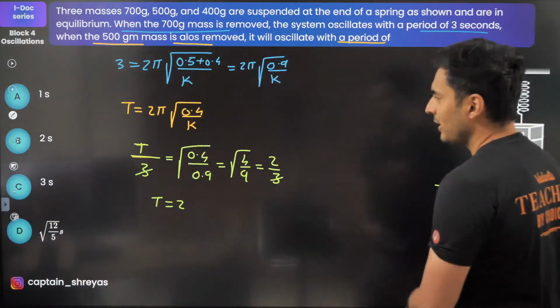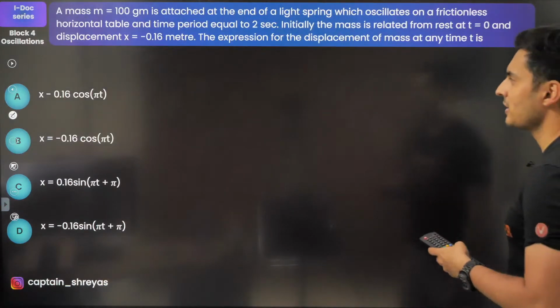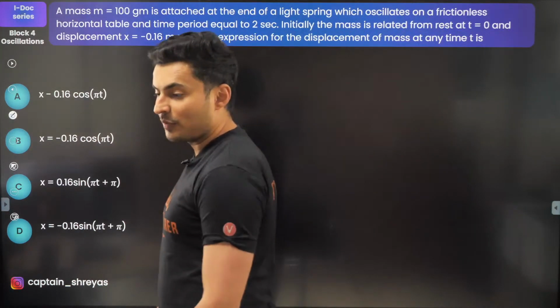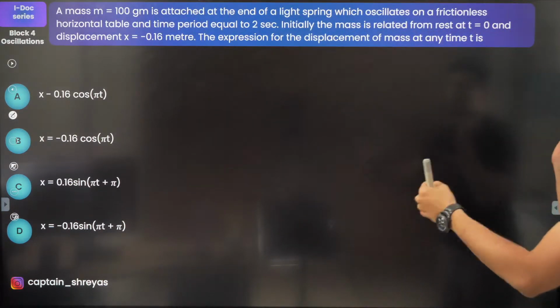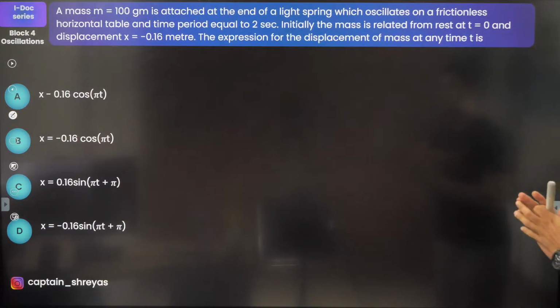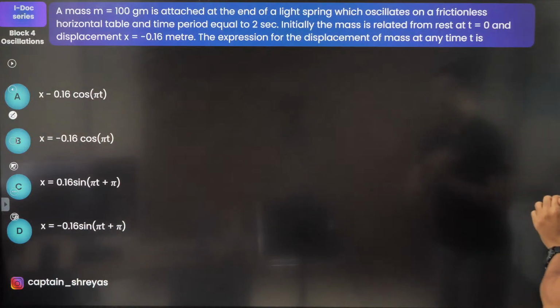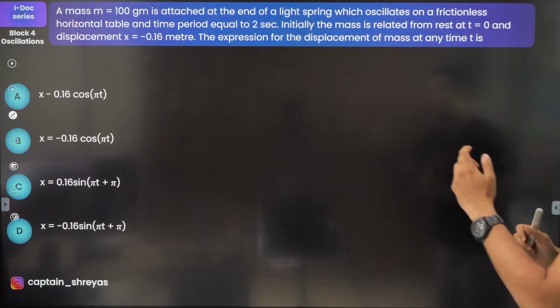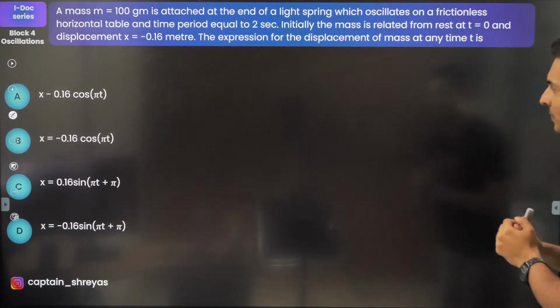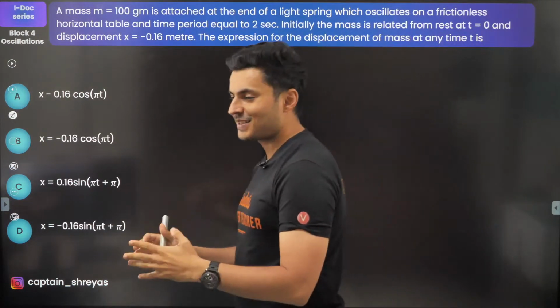Okay, very good. Moving on to the next question, coming up on your screen. A mass m of 100 grams is attached at the end of a light spring. It oscillates on a frictionless table. Time period is 2 seconds. Initially the mass is at rest, at time 0, displacement is minus 0.16. The expression of the displacement is how much?